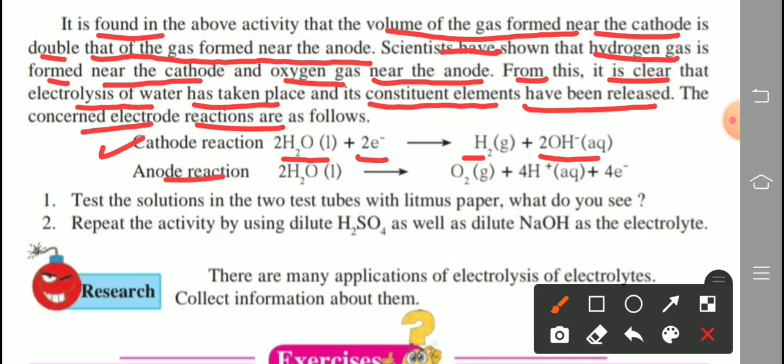Anode reaction: two water molecules in liquid state form oxygen in gaseous state, four hydrogen ions in aqueous state and four electrons.